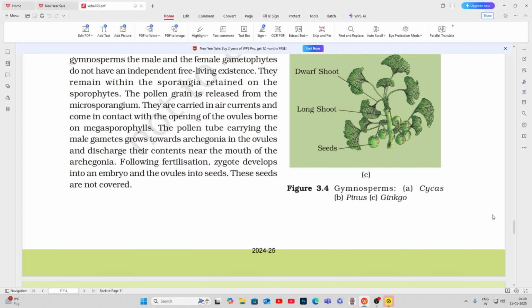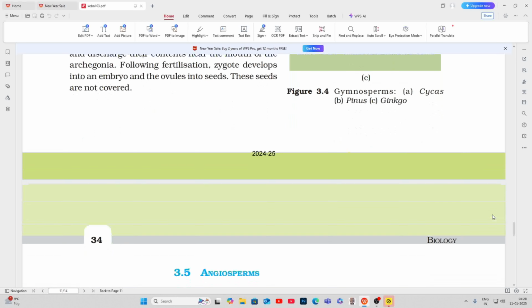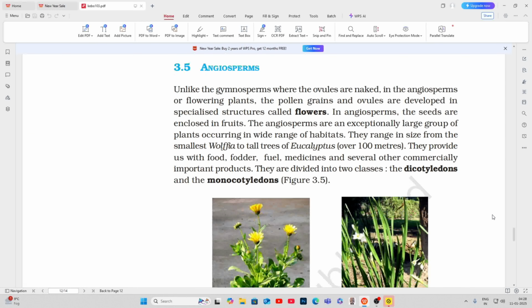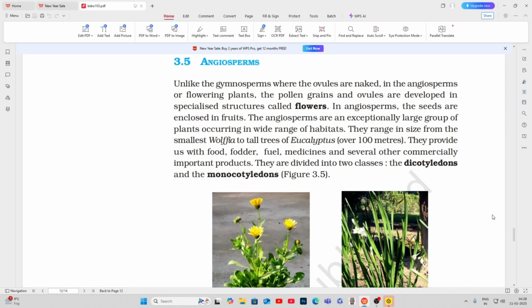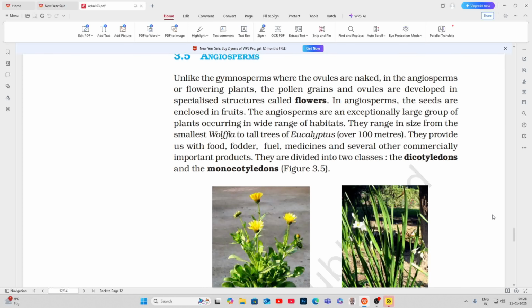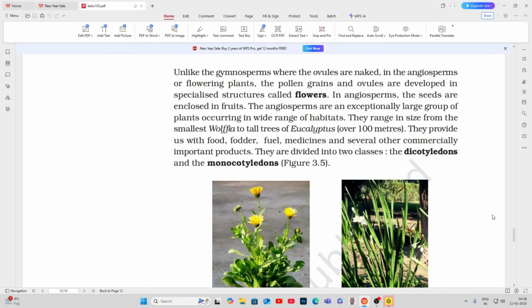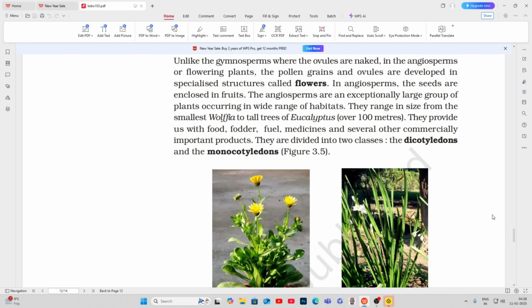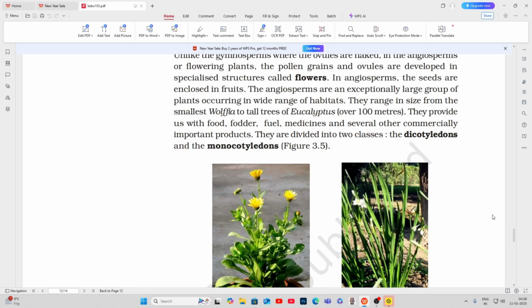Figure 3.4 Gymnosperms. A. Cycas. B. Pinus. C. Ginkgo. Dwarf shoot. Long shoot. Seeds. 3.5 Angiosperms. Unlike the gymnosperms where the ovules are naked, in the angiosperms or flowering plants, the pollen grains and ovules are developed in specialized structures called flowers. In angiosperms, the seeds are enclosed in fruits.